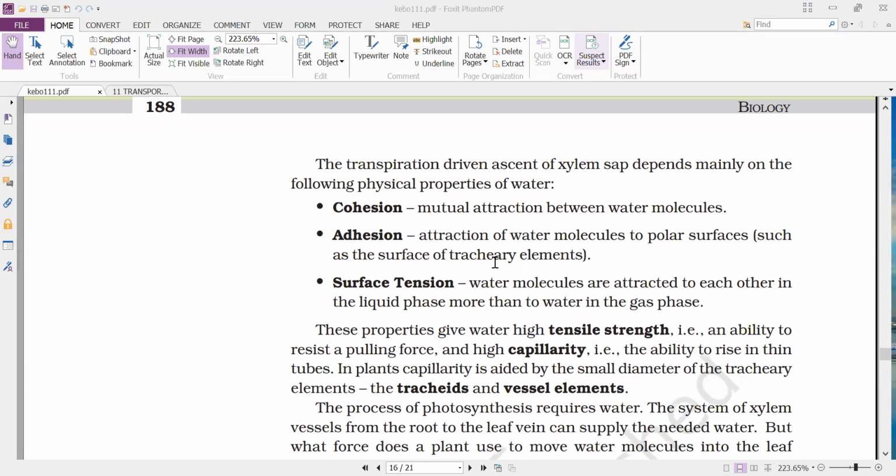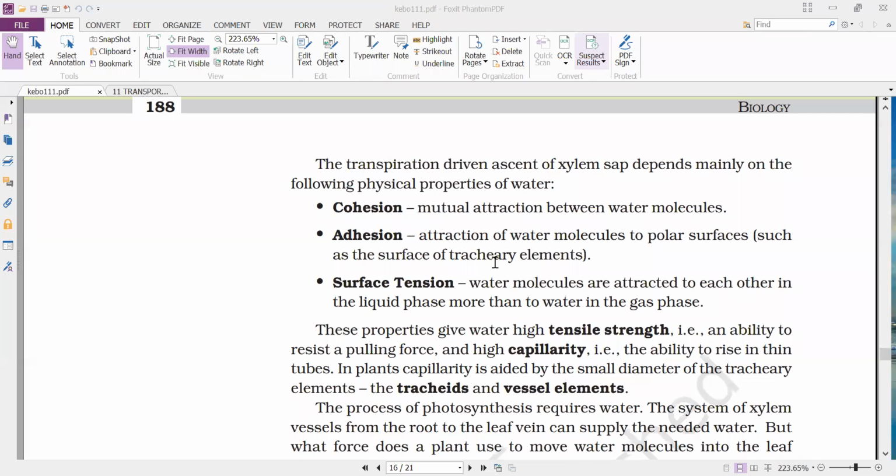At the same time, another physical property of water is surface tension, that is the force of attraction of water molecules in the liquid phase. The force of attraction between the water molecules within the water in liquid phase is more when compared to the force of attraction between water molecules in a gaseous form.